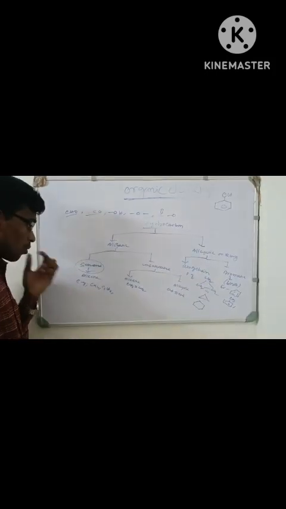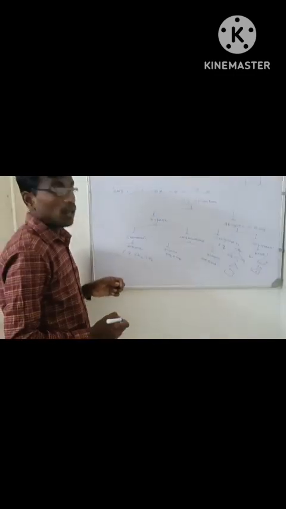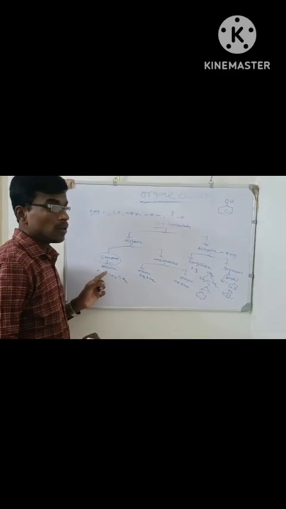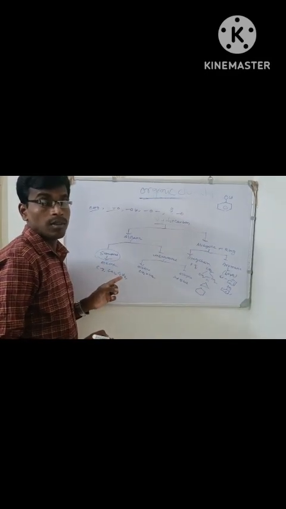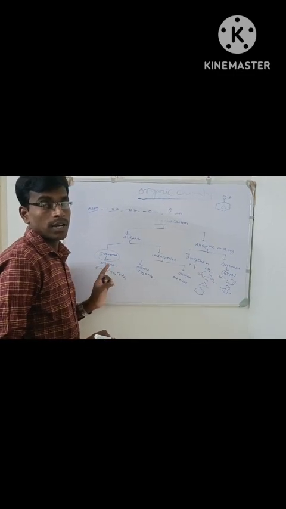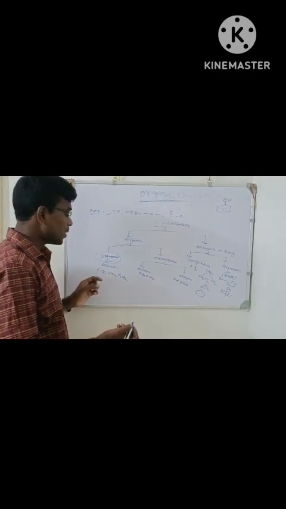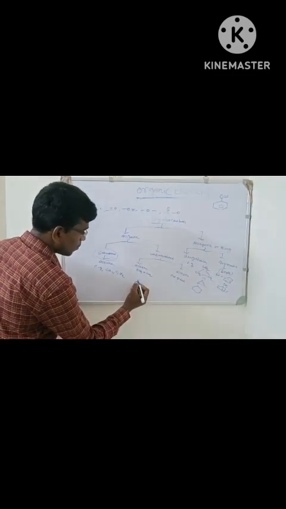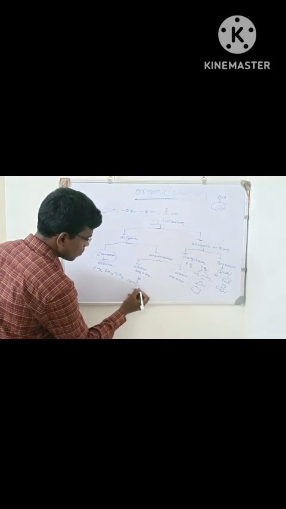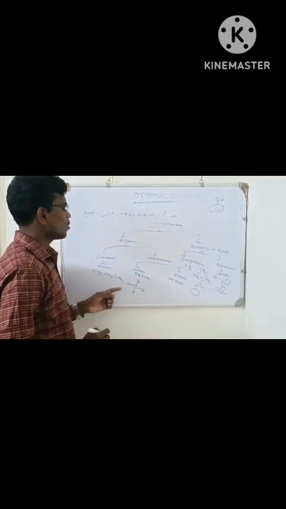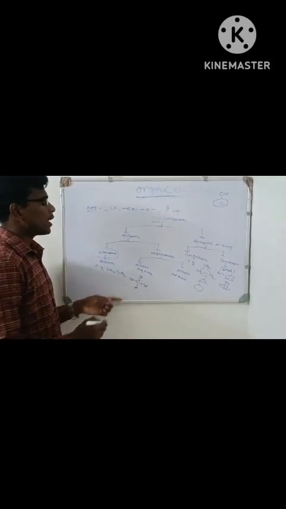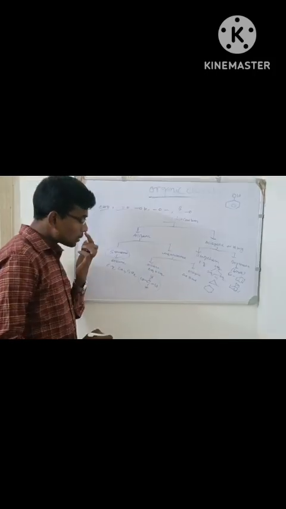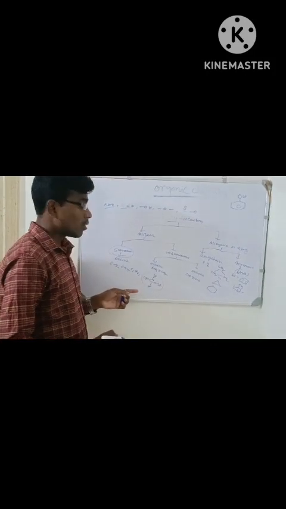Now we will know why it is saturated. It is saturated hydrocarbon because here the valencies of the carbon atom are totally filled up. That means here the carbon atom forms 4 covalent bonds with hydrogen atoms. That's why here it fills its octet.